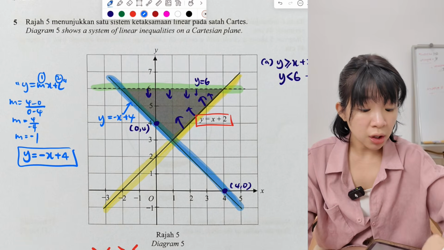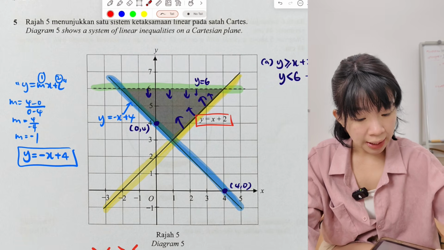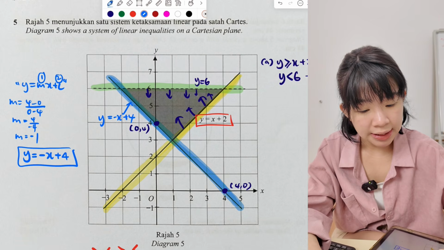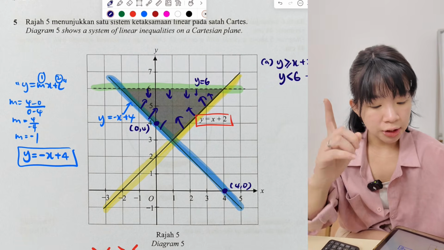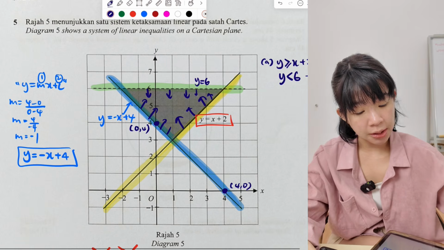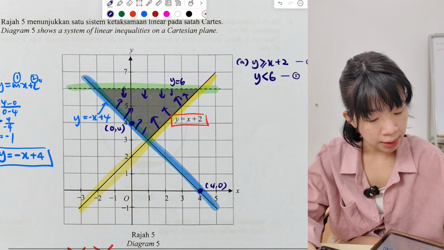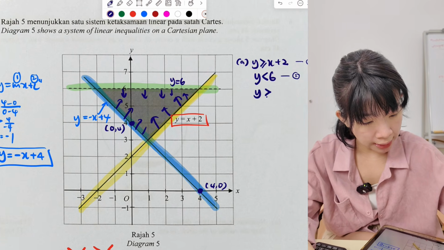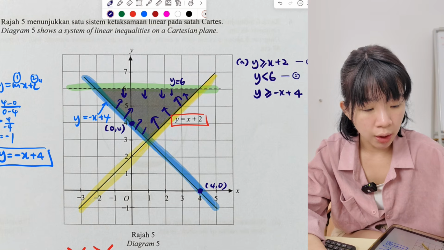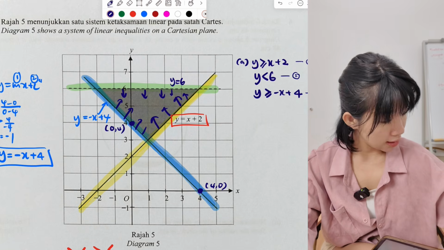Okay, so now we have to turn this equal into what symbol? It is a solid line and the shaded region is here. This is called up. Okay, up means more. So the third inequality will be y more than or equal to negative x plus 4. This is the third. Understand?